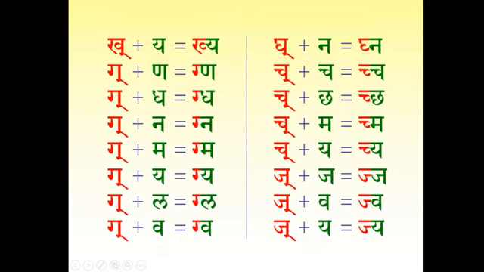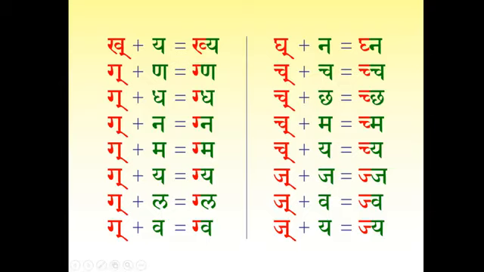Kakara plus ya, kya. It is not Gakara, it is Kakara, Mahaprana. Kakara plus ya is kya. Gakara plus na, gna. Gakara plus ma, gma. Gakara plus ya, gya. Gakara plus la, gla. Gakara plus va, gva.